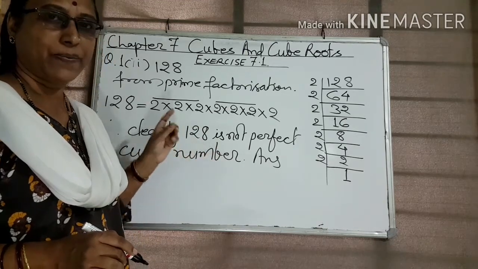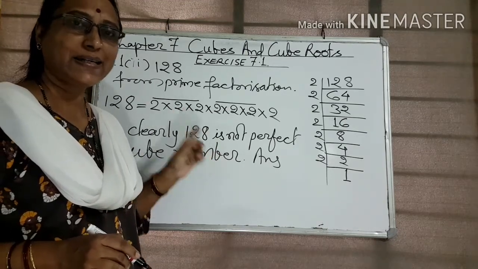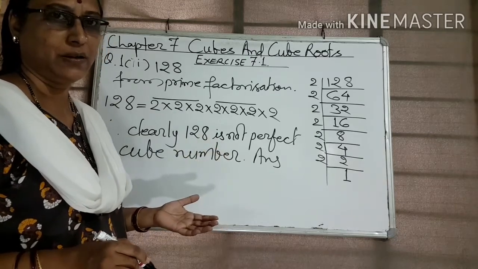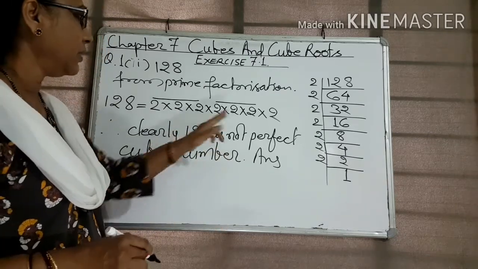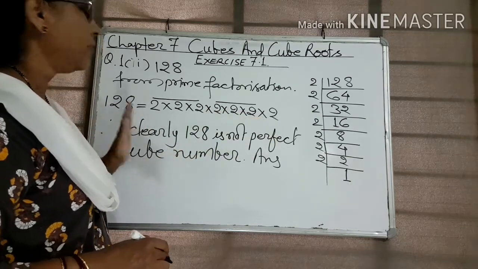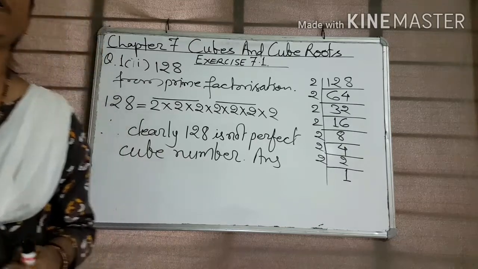Okay, in a perfect cube number, each factor comes in 3 times. Therefore, here one 2 is left. Therefore, 128 is not a perfect cube number.